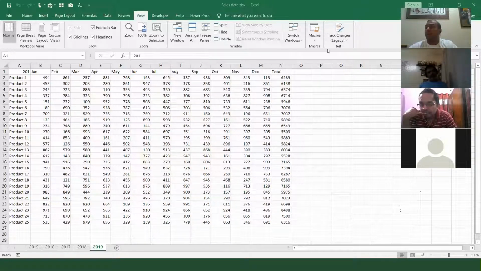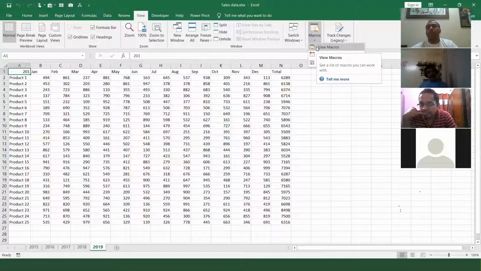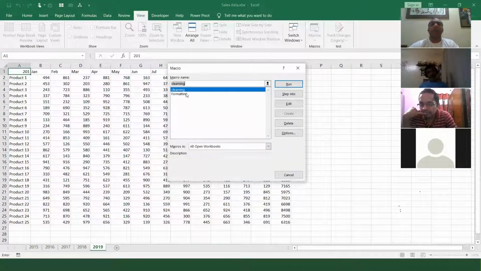know which macros are available or which are the shortcuts, you will go to the View tab over here, click on a drop down, and here you get one option, View Macros. Click on View Macros, and all the macros which you have recorded will be seen over here. Okay, and you will say, Ramzan, after 1 week I'm running the macro and I forgot the shortcut. So don't worry if you forgot the shortcut.